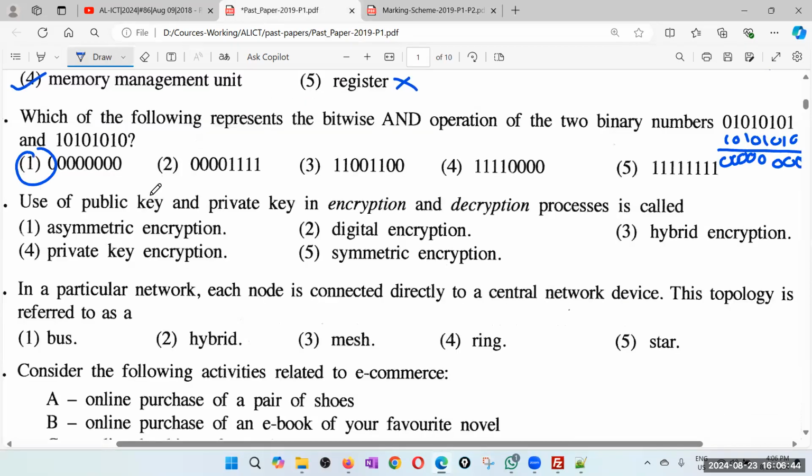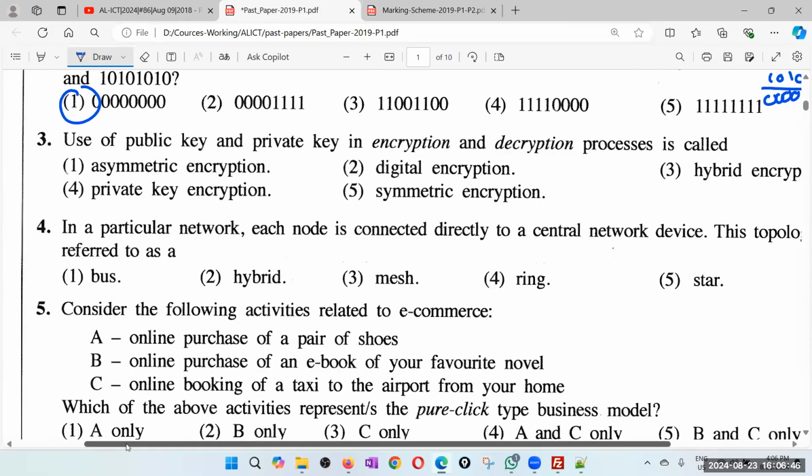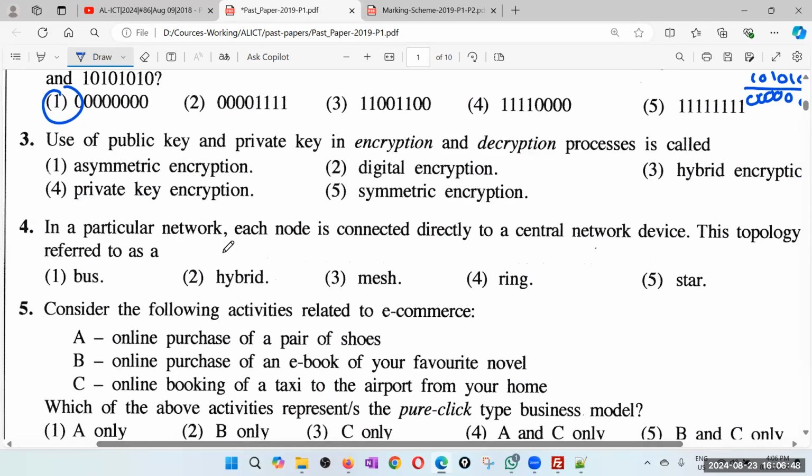Right, third one. Use of the public key and private key in encryption decryption process is called. Remember, there are two ways you can do encryption decryption. If you use the same key for both encryption and decryption, that is called symmetric or private key, which is less frequently used because then you must trust that the sender will not reveal that private key to others, because you use the same key for decryption.